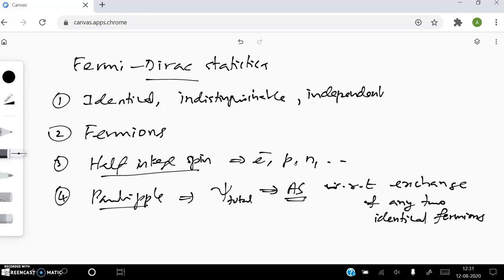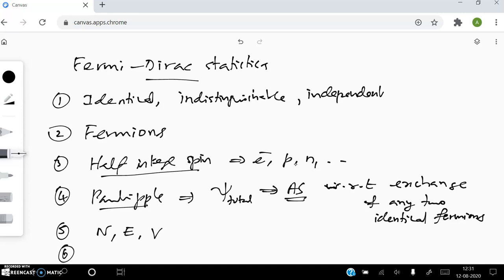So if you exchange any two identical fermions, then the total wave function should be antisymmetric. Are you able to follow? Then one more additional condition: the total number of particles is constant, the total energy is constant, and the total volume should be constant. Then one more piece of information I forgot.